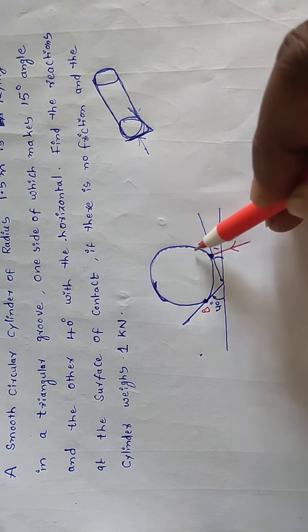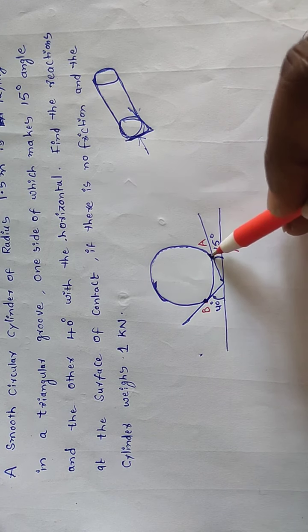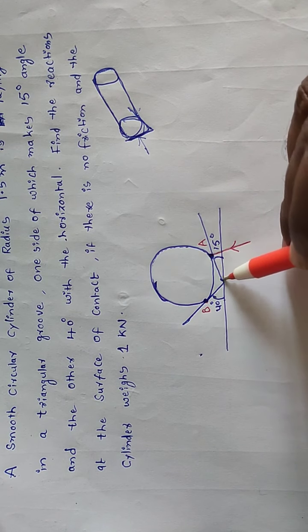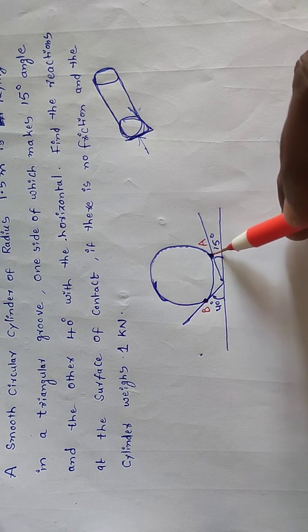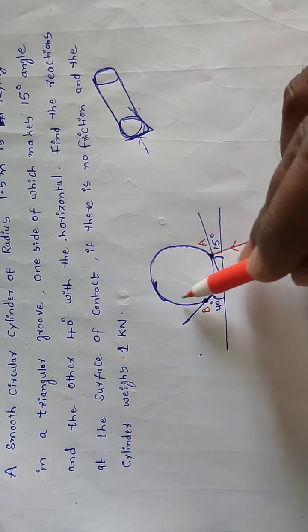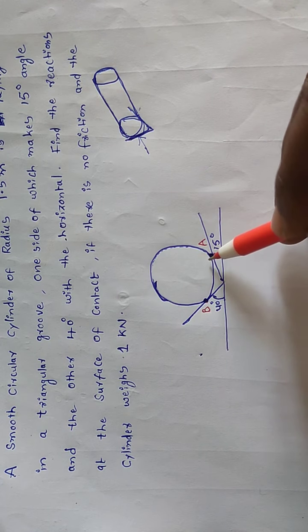Whenever this circular cylinder makes a point of contact with this triangular groove, some reaction force will be developed, because this circular cylinder has some weight. Weight means force.